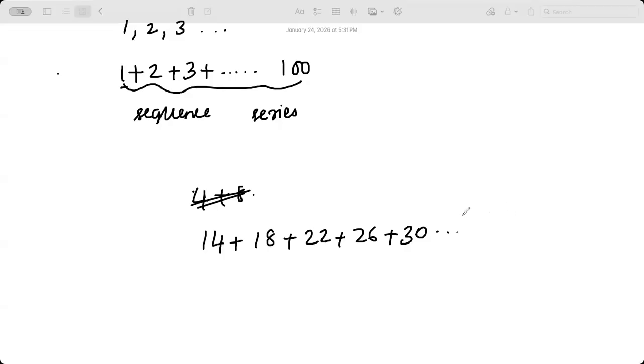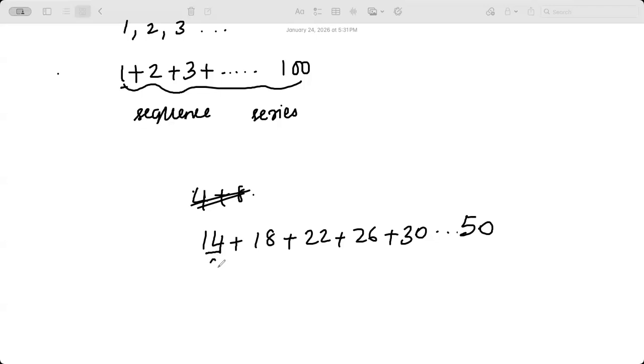Let's say I ask you till 50, you have to calculate. How do you calculate the number of terms in here? It's hard, right? What is the number of terms? Any thoughts?